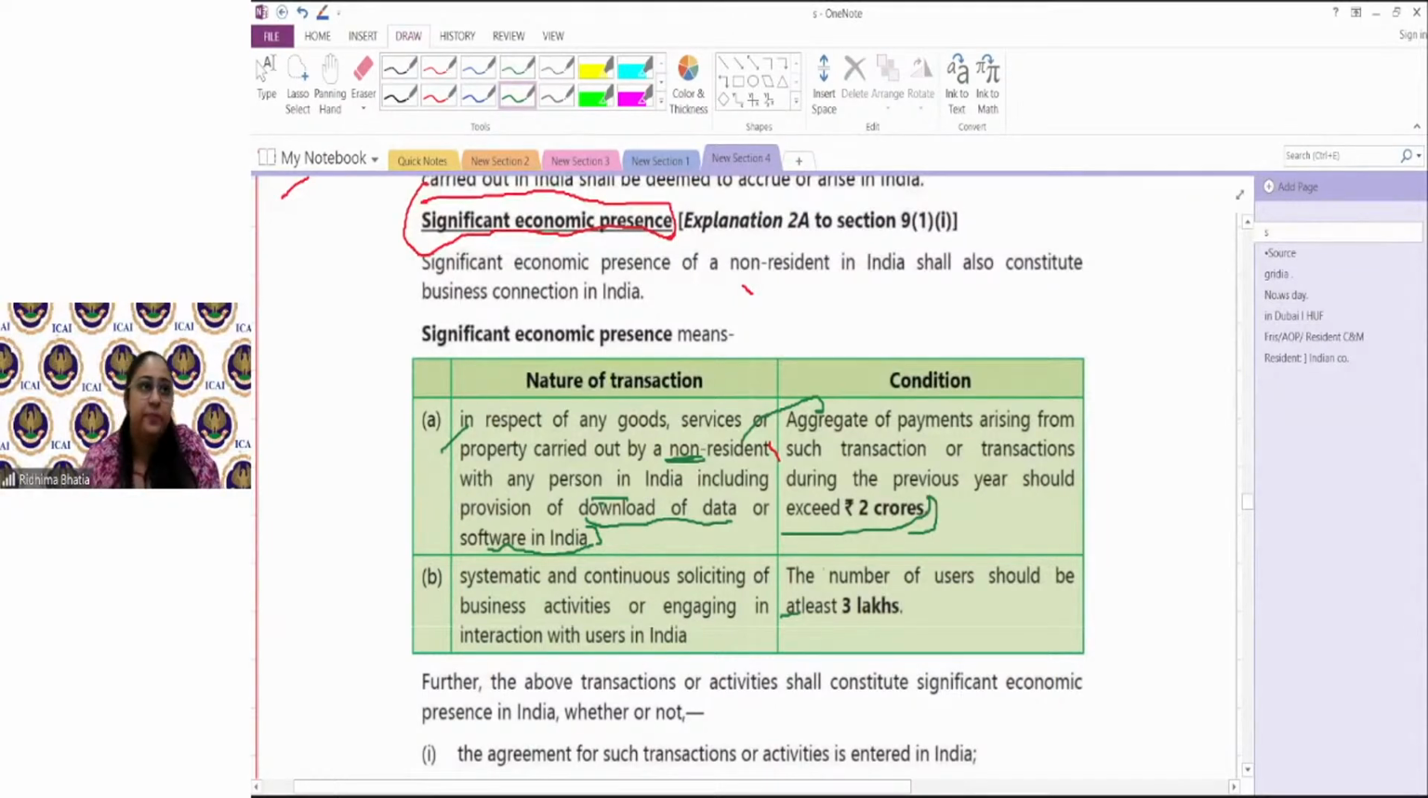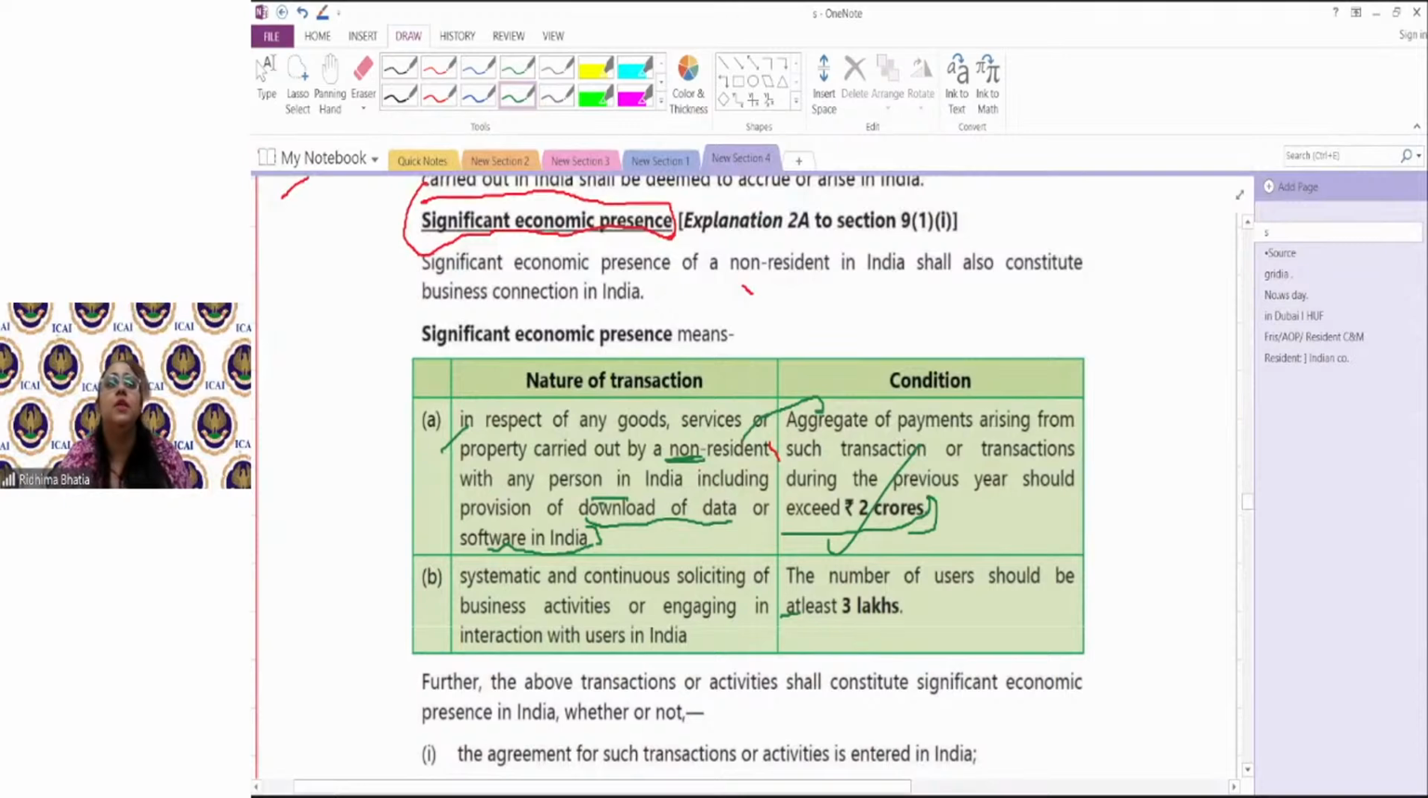So, अब क्या होता है? We download so many types of antivirus softwares, right, from websites, and these websites are generally foreign based. We make payment also. अब क्या होता था? Before this Explanation 2A got inserted, people who were earning income from such downloading of software or from such purchase of goods and services did not show it as income taxable in India.